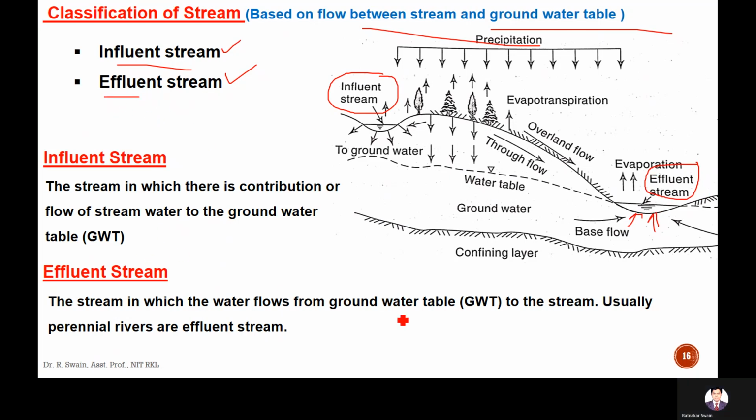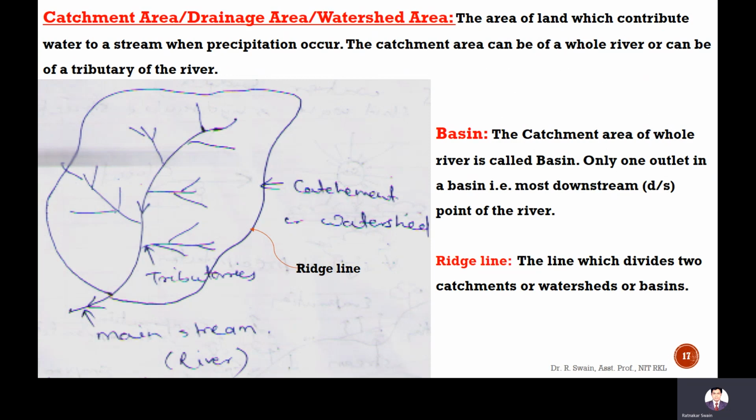Usually perennial rivers are effluent streams. Perennial rivers means there will be base flow, groundwater flow to the stream. This is the catchment area, drainage area, watershed area: the area of land which contributes water to a stream when precipitation occurs. The catchment area can be a whole river or a tributary river. So we should understand this catchment area and basin. Basin means the catchment area of the whole river.